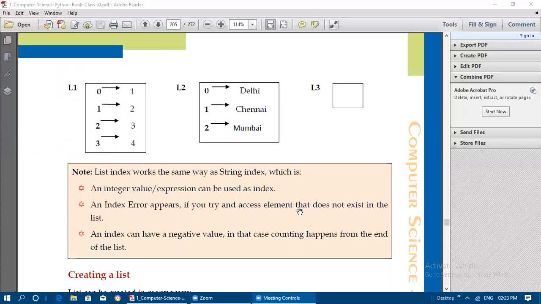An index can also have a negative value. In that case, counting happens from the end of the list. So these are the things we need to remember here. If you give minus 5, and the list has totally 6 elements, then the element at that position from the end will get displayed. So minus 1 means the last element in the list. That is the use of negative values: from backward, like a string, the values will get printed from the list.